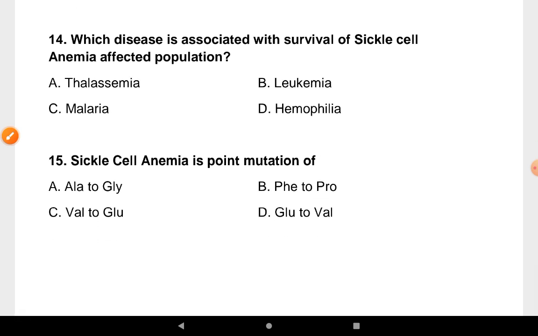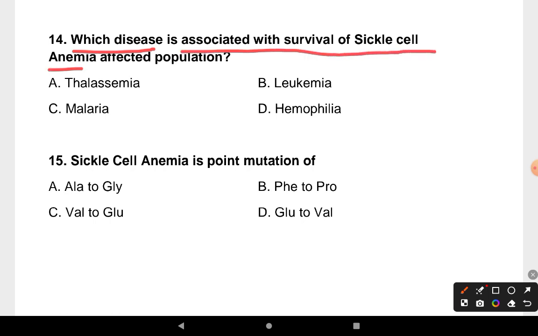Our next question is which disease associated with survival of sickle cell anemia affected population? Thalassemia, leukemia, malaria, hemophilia. So correct answer is malaria.